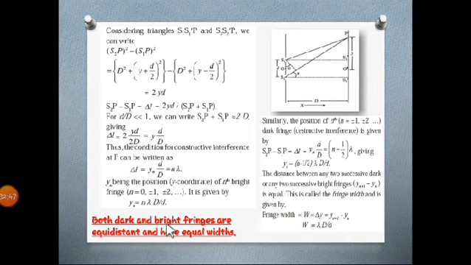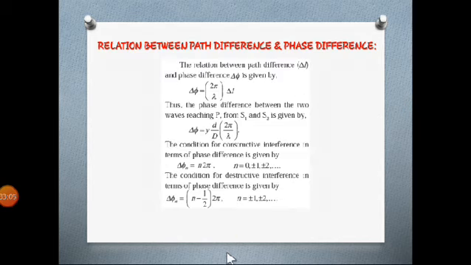So both dark and bright fringes are equidistant and have equal widths. This is the main thing in an interference pattern or interference band. All the bands, dark and bright, are equidistant and have equal widths. Okay, so this is all about Young's double slit experiment.